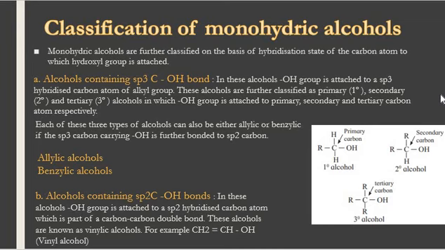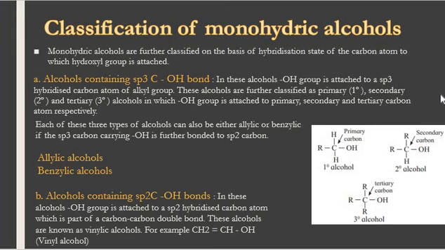In this type of alcohol, you will see the OH group is bonded to the sp3 hybridized carbon atom, which is further bonded to a carbon atom having a double covalent bond. This is what you call allylic group.